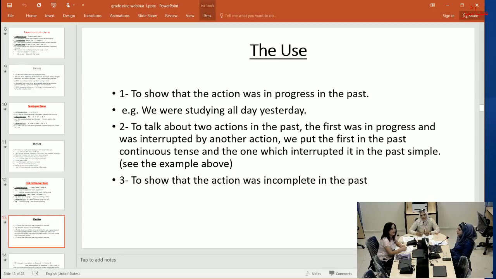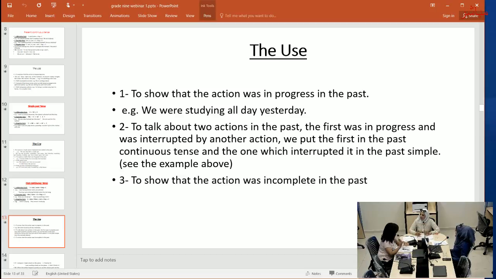Now the use. To show that the action was in progress in the past. Example, we were studying all day yesterday. The process of studying continued. Two, to talk about two actions in the past. The first was in progress and was interrupted by another action. We put the first in the past continuous tense and the one which interrupted it in the past simple. I will give an example: I was listening to music when my mom called me, or when the lights went out.